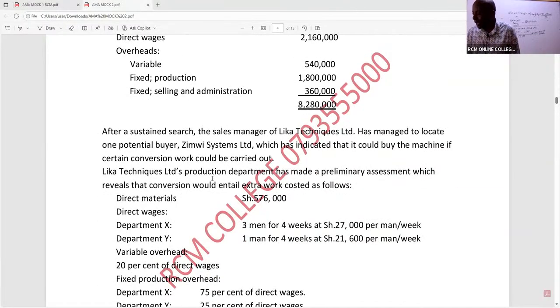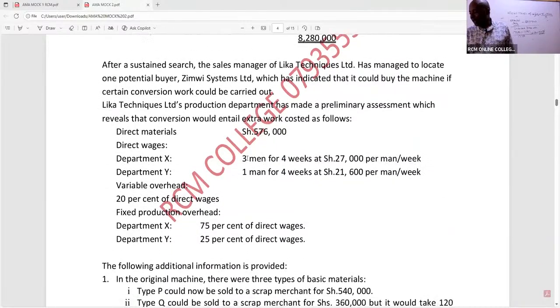After a sustained search, the sales manager of Liquor Techniques Limited has managed to locate one potential buyer called Zimwi, like a ghost, which has indicated that it could buy the machine if certain conversion work could be carried out. Liquor Technique Limited production department has made a preliminary assessment which reveals that conversion would entail extra work as follows. So you can see the extra work needed there.